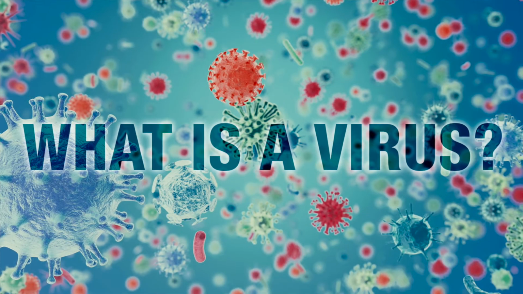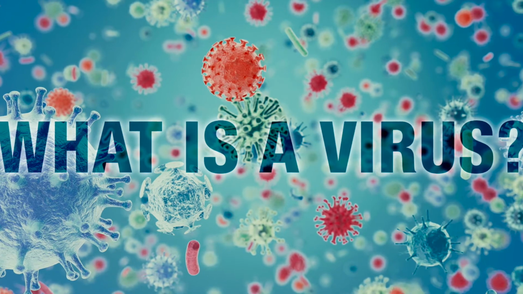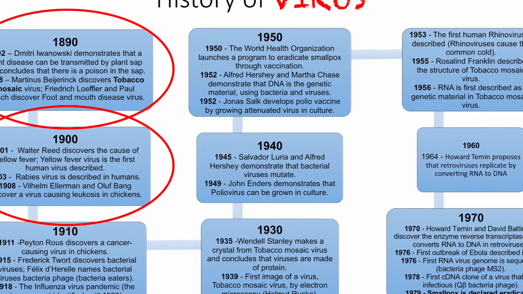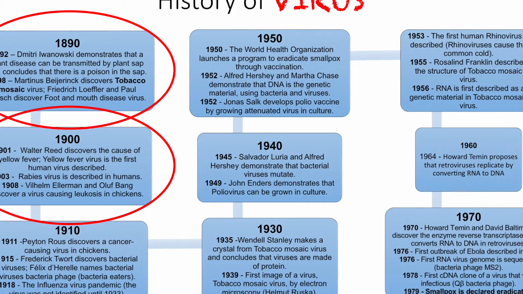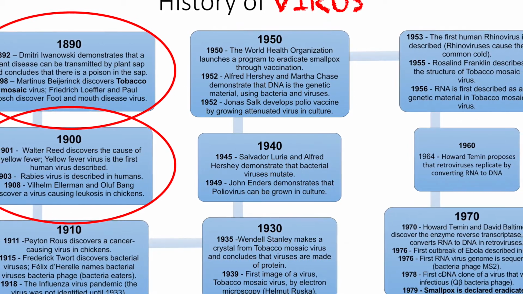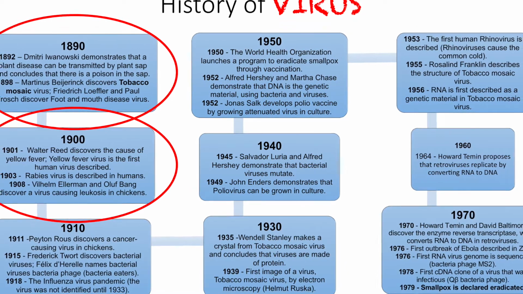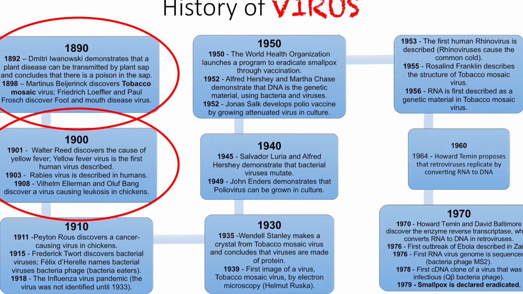Do you know about virus? What a virus is, how a virus develops and grows, and what class the virus belongs to? Did you know the first virus was discovered in the 1890s. In 1892, Dmitry Ivanovsky demonstrated that a plant disease can be transmitted by plant sap and concluded that there is a poison in the sap.